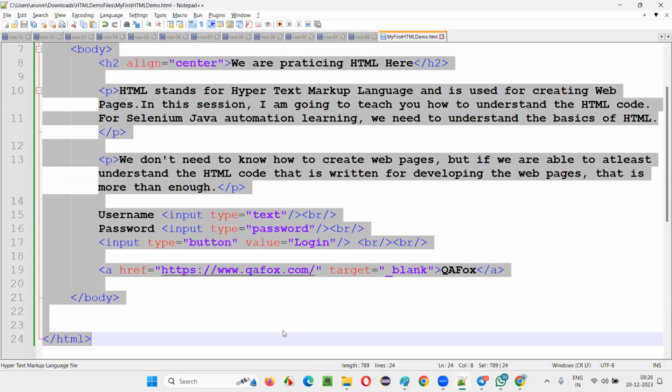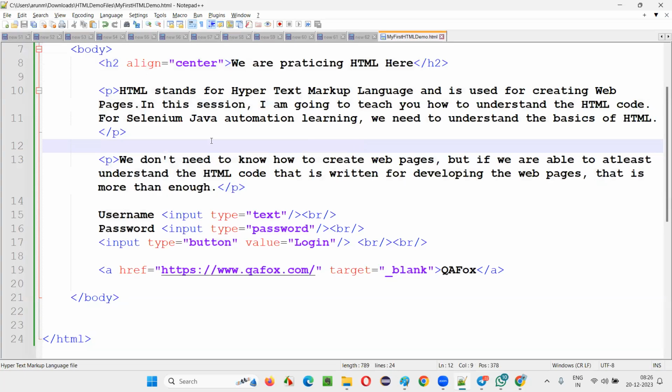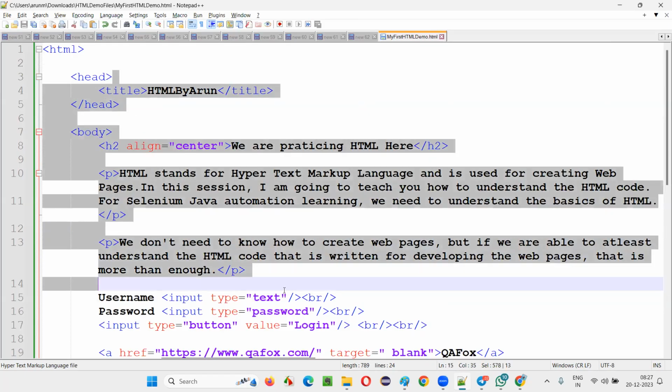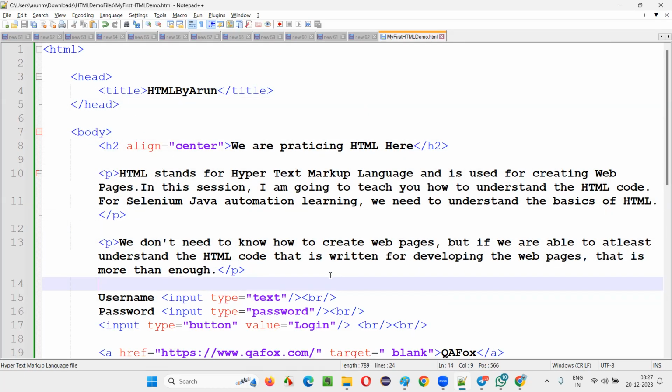I'll do one thing. Because today I'm starting day-to-day sessions, whenever I create this kind of content, if you need it, ask on the same day itself. What I will do is upload this into my Google Drive and share the file with you. Your responsibility is that every day, as part of your doubts, you can ask me for the code, and during the session itself you can remind me. Sometimes I'll forget and will not share with you. Whatever I'm teaching you in the classes, if you want that code, ask me right away. When I go to another session or topic, just tell me, sir, can you share the code, and I'll share it right away. So that's the plan from tomorrow.